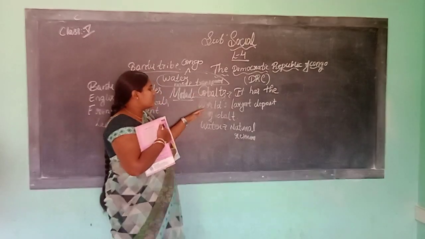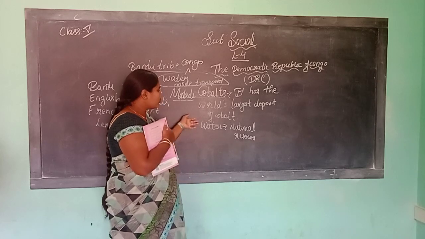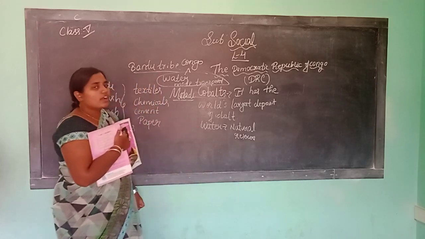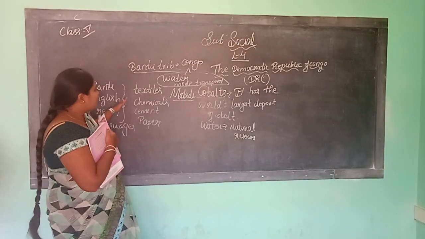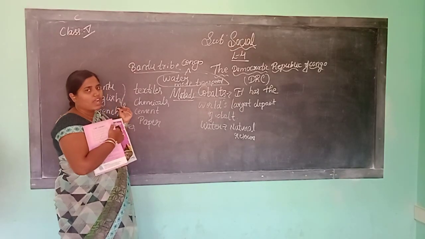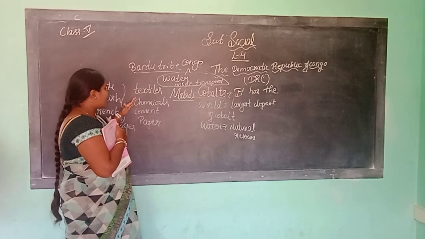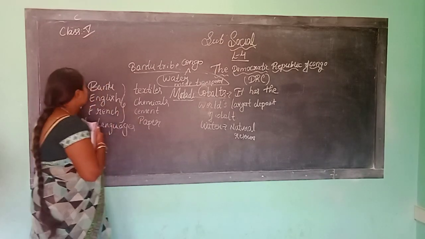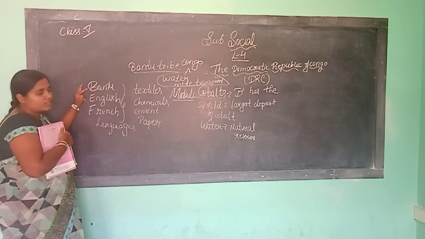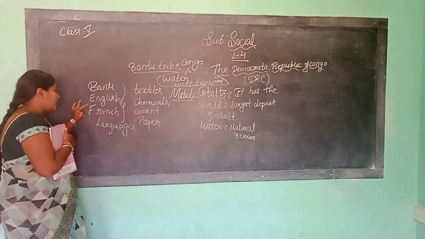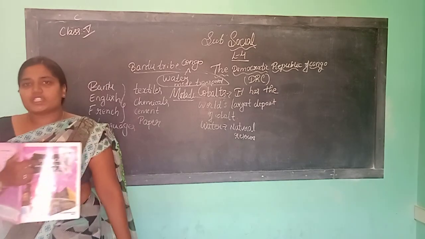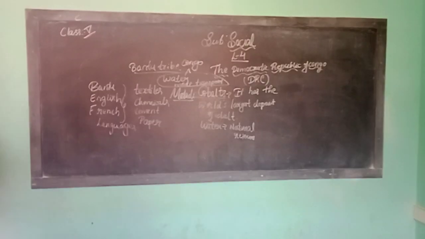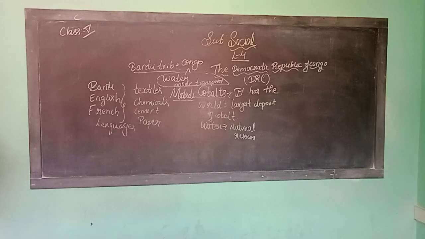So which is the largest mineral in the Congo region? Cobalt. The world's largest deposit of cobalt is there in Congo. They export it to many countries. Which are the industries in Congo region? Textiles, chemicals, cement, paper. Which are the languages spoken there? Bantu, English and French. So understood now what DRC means?